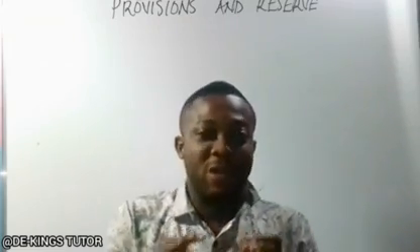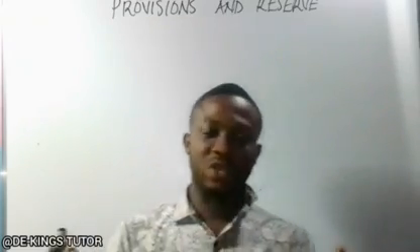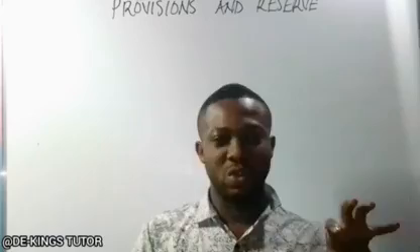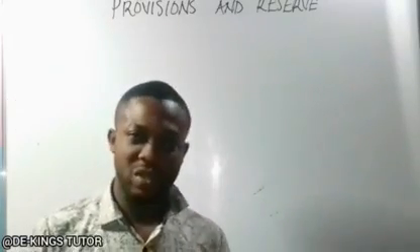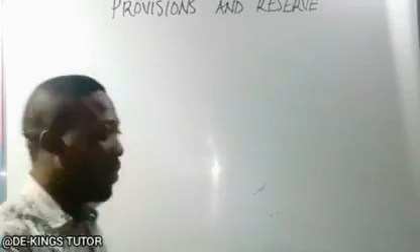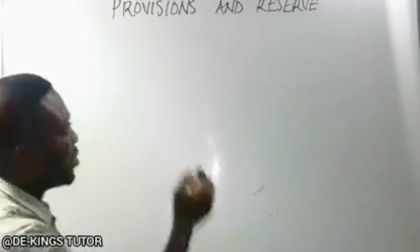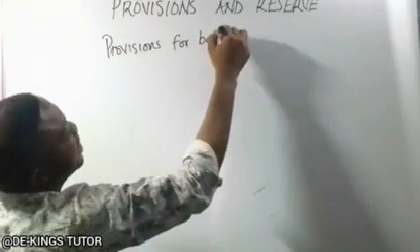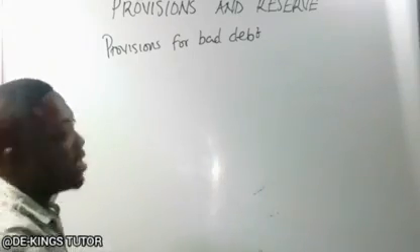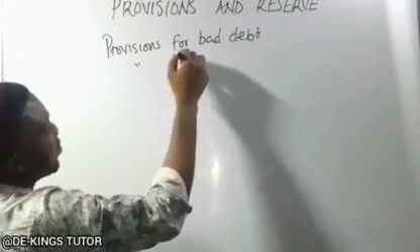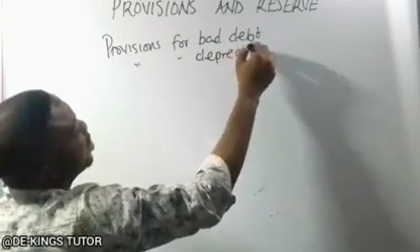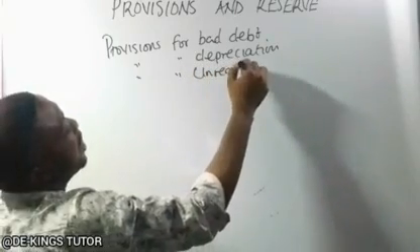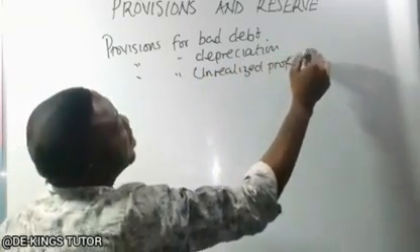When an organization makes profit, the part that is kept aside to meet a specific purpose, we call that provisions. So in accounting and finance, you'll see something like provisions for bad and doubtful debt, provisions for depreciation, provision for unrealized profit, and so on and so forth.